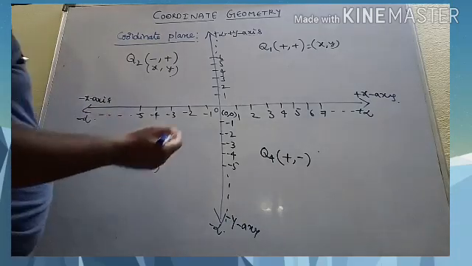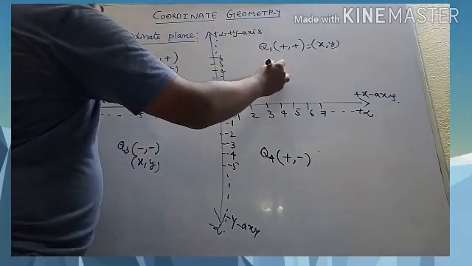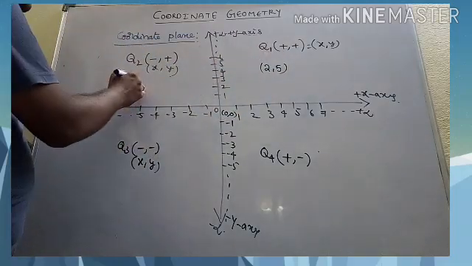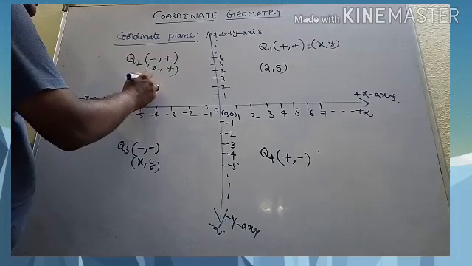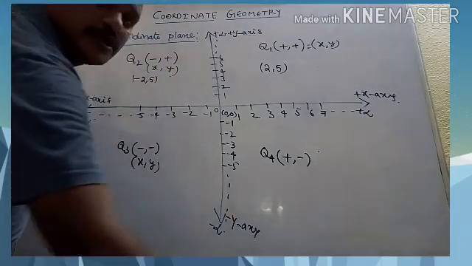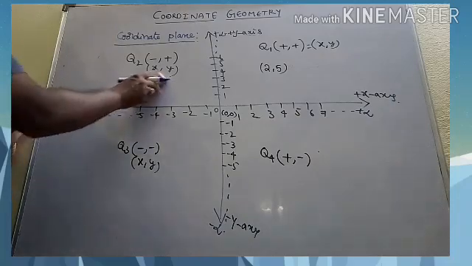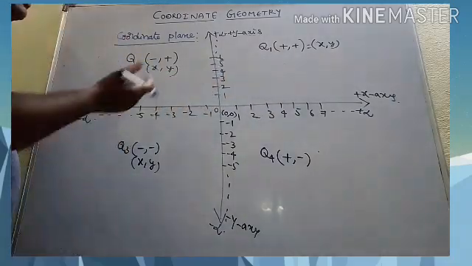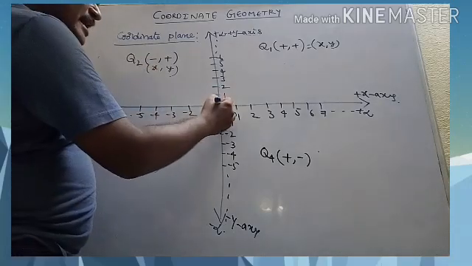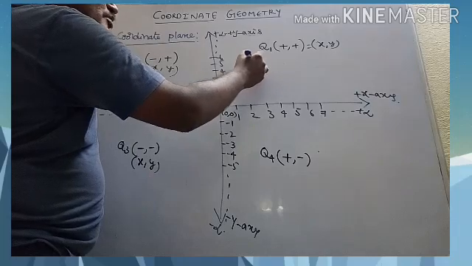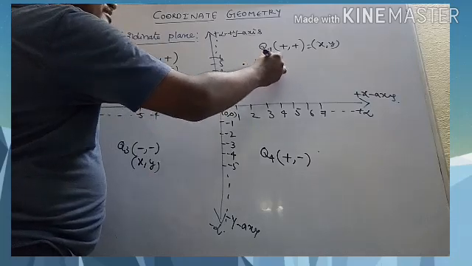Now suppose I have a point 2 comma 5. 2 comma 5 will be in the first quadrant, and minus 2 comma 5 is in the second quadrant. And if you want to exactly locate a point, how to locate the point, that is important. Suppose I want 2 comma 5, it means x value is 2 and y value is 5. This is the point 2 comma 5.